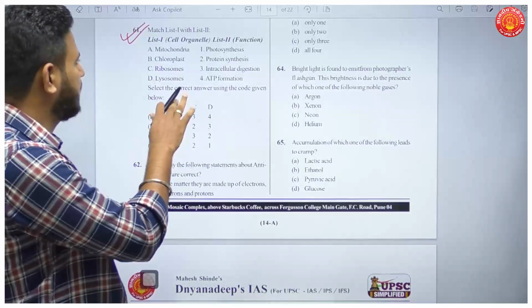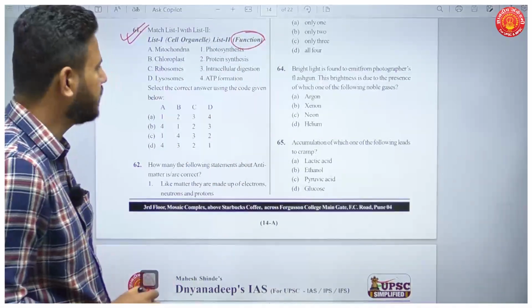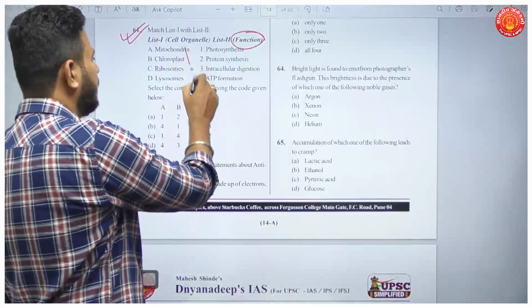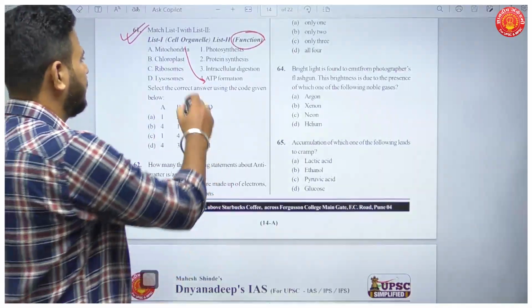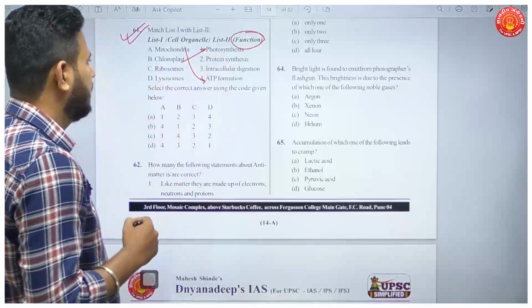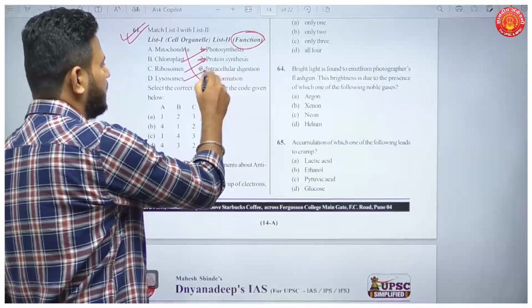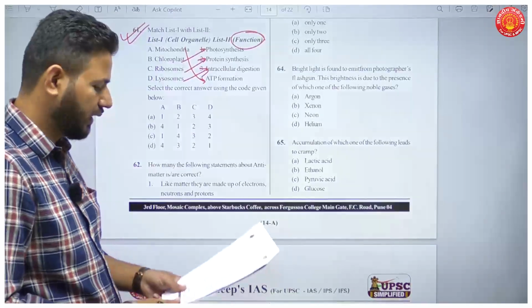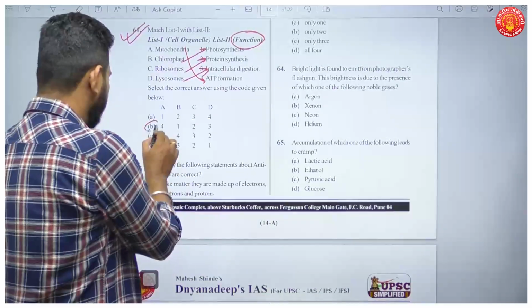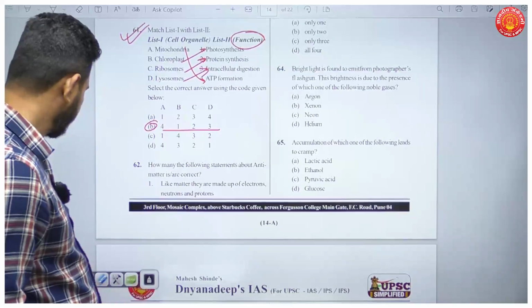Now they've given some cell organelles and you'll have to find out what the functions of these cell organelles are. So the first is mitochondria. We know it. The function is ATP formation. Then there is chloroplast, photosynthesis. Ribosomes means protein synthesis, and lysosomes is intracellular digestion. Okay, so accordingly your answer will be B. Okay, now question number 62.